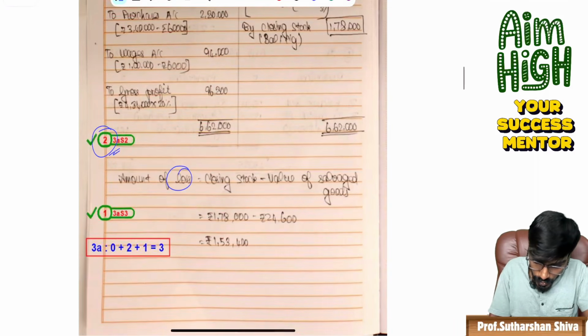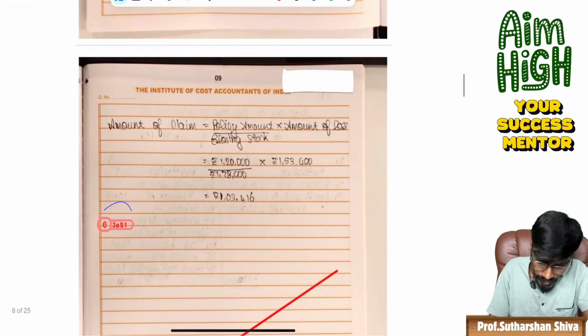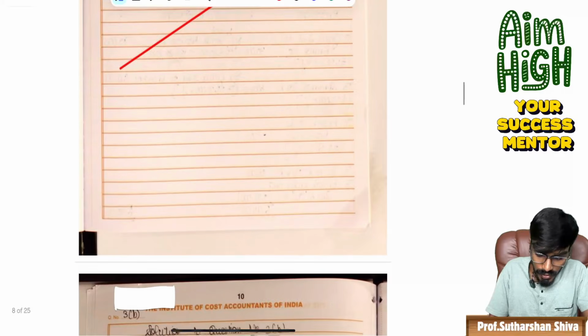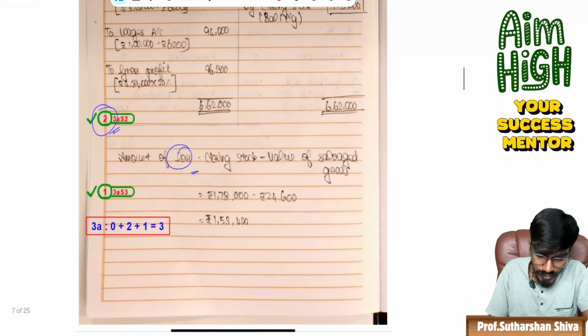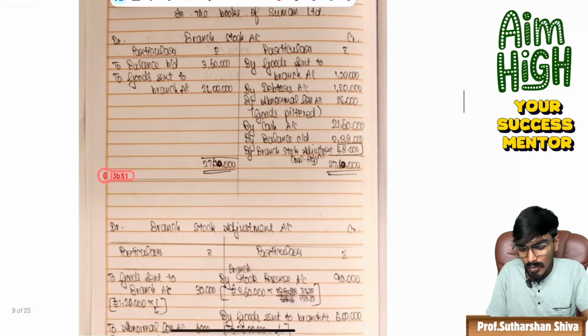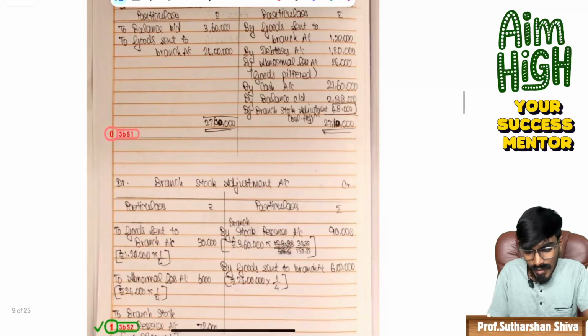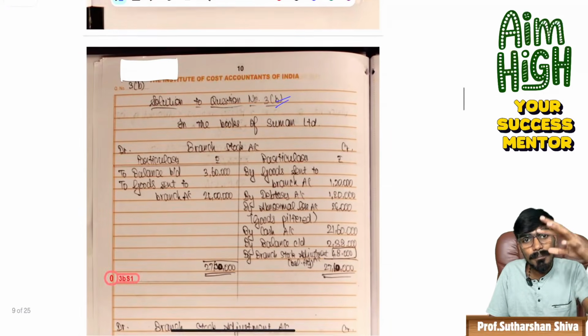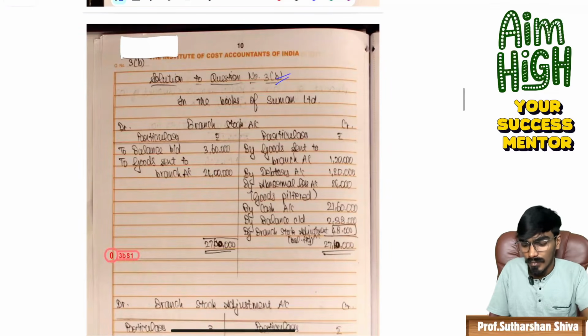On amount of loss she has written, and step 1 is completely wrong. So out of 3A, they have given only 3 marks out of 7 marks. Fine. Now come to 3B. 3B is a branch stock. Again, I just want to quickly run through this branch stock. In branch stock, the student has taken a different assumption and done that. Some is correct and some is wrong. Out of 7, they just gave 1 mark. Even though everything is somehow done, the step mark is there, the presentation point is there. If the answer is wrong, they are marking it wrong. It's not acceptable, guys.